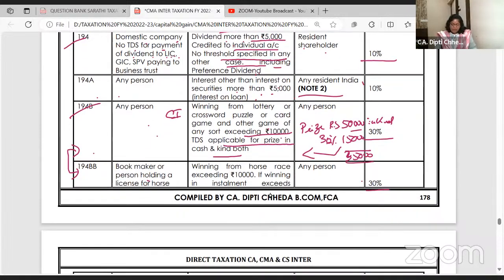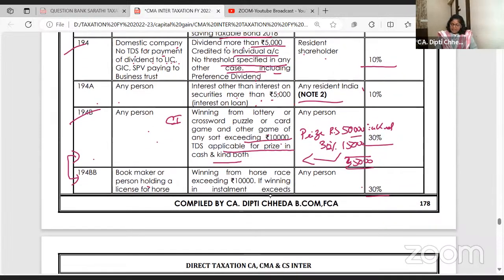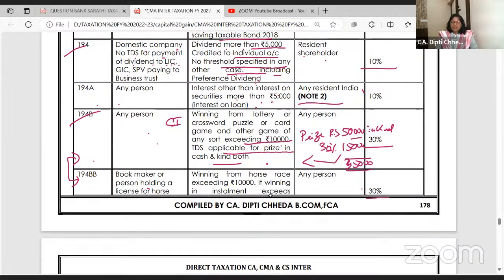Okay, now casual income we have seen, winnings from lotteries and all, at 30%. Above 10,000 rupees, 30% TDS is there. Interest on loan, 5,000 is the limit, above that 10% TDS.